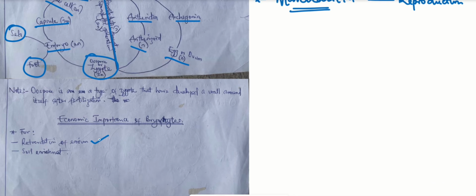Somebody will now sit and think, how is it an economic importance to me? All right, that question will be asked from you in class. The next thing we have is soil enrichment. Of course, they enrich the soil, which means that they add nutrients to the soil. And these are the two economic importance I noted here. You can look for two other economic importance to make up your note.